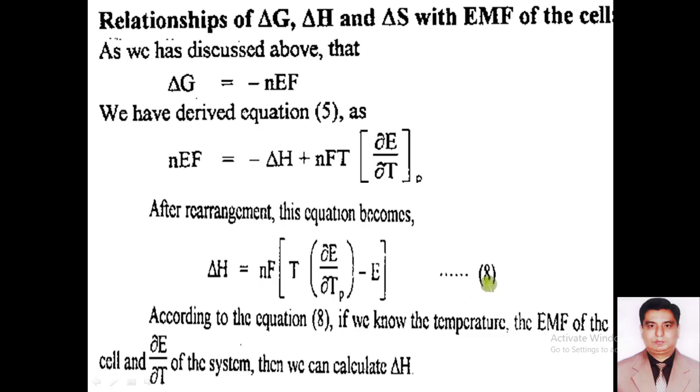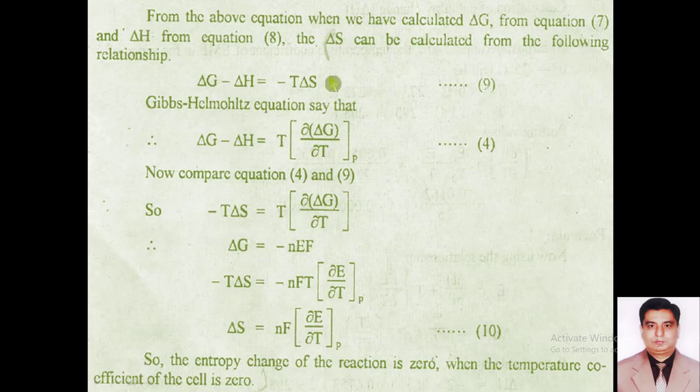And this is equation number 8: del H is equal to nFT into partial E over partial T at constant pressure minus E. So we have the value of del G from equation number 7 and the value of del H from equation number 8. The change in entropy can be calculated from the following relationship, given in the form of equation number 9.